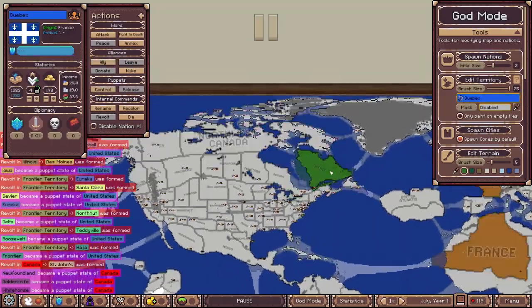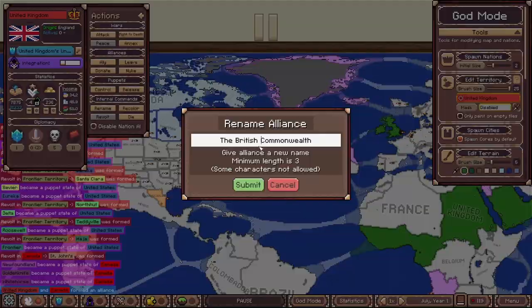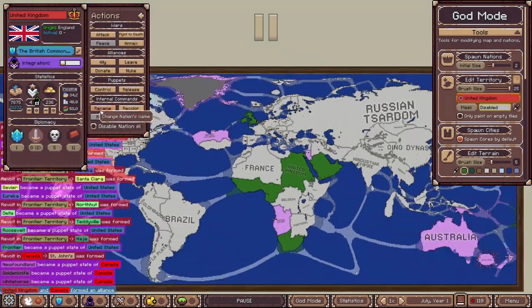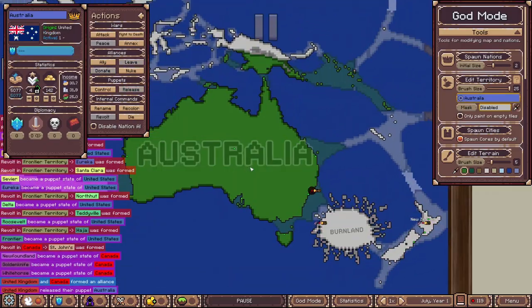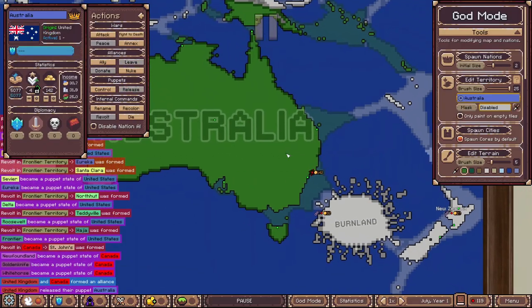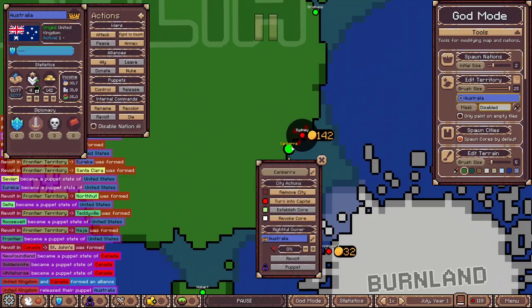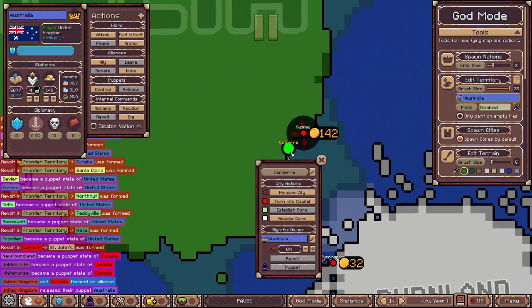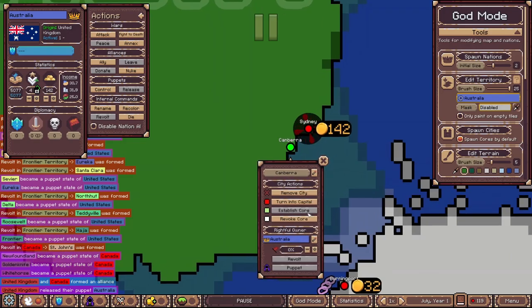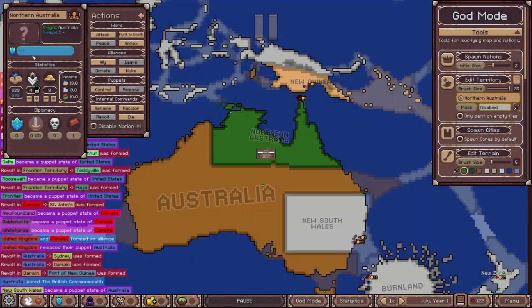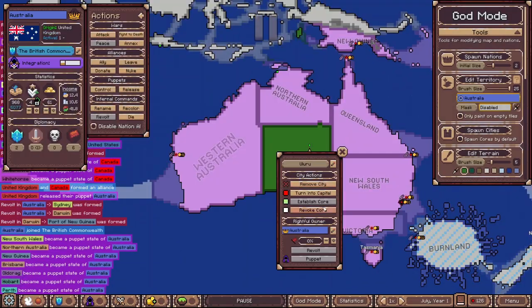With so many of their colonies gaining independence, the British created a new alliance called the British Commonwealth to keep good relations with them. The only member besides the British was Canada when it was first created, but then Australia got independence, so they joined. Since Australia was independent, they had to divide their land into states or provinces. They chose states.